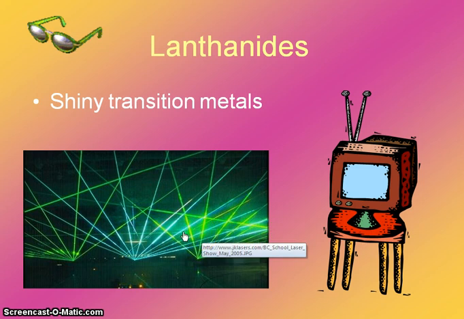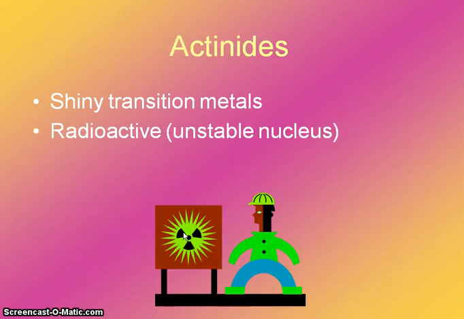So there are some different properties that they have, but they are shiny and metallic, just like the rest of the metals. The actinides are directly below the lanthanides on the periodic table. They're the 5F group. They too are shiny transition metals, and many of them are going to be radioactive, which we discussed before meant that they have an unstable nucleus. Probably one of the most well-known actinides is uranium.